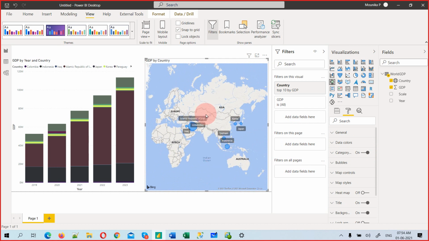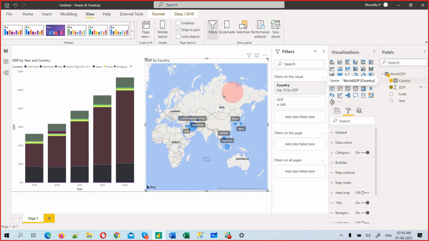So why is this map created? Because you categorized this world GDP data as a country. When I started with Power BI, this data categorization was not there. What we used to do is get the longitude and latitude of the country name and merge them. So Power BI is changing a lot. Now it's a click of a button. That's the reason it is easy to learn.